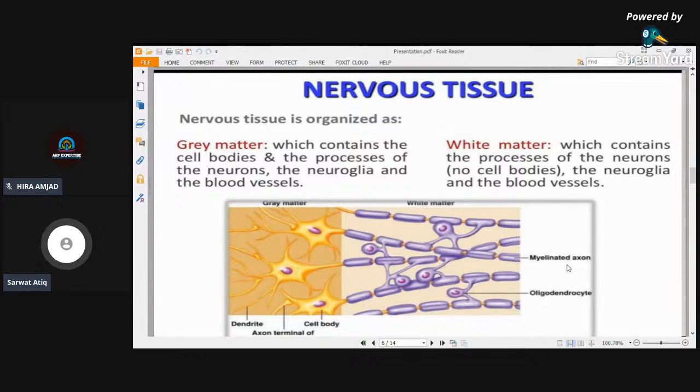These are the terms that will come later in the chapter, so we should clear them now. Nervous tissue is organized basically into two components: gray matter and white matter. Gray matter is the collection of the cell bodies of the neurons. We will study the structure in the next slides. And the white matter is composed of the axons of the neurons.